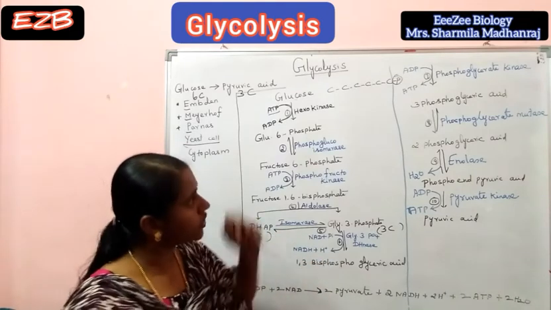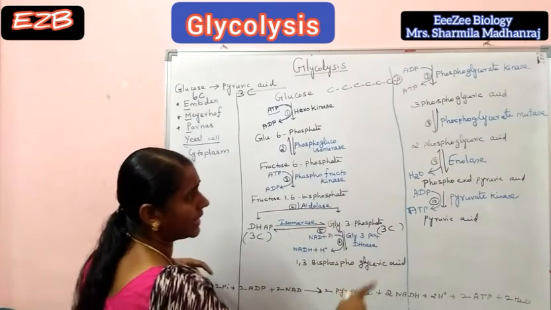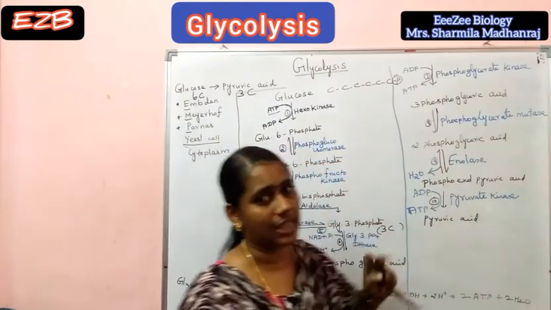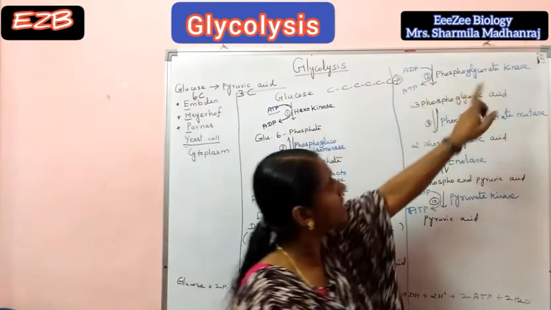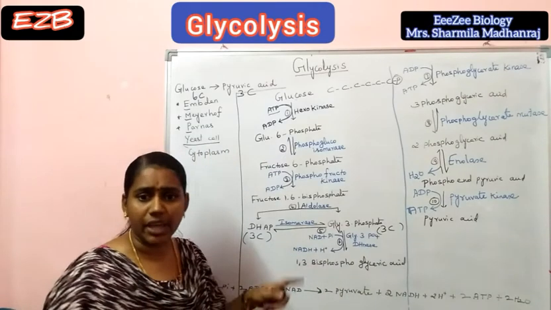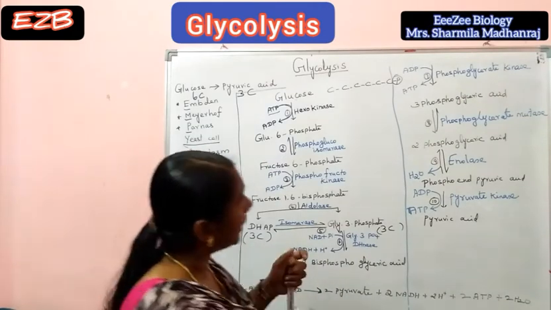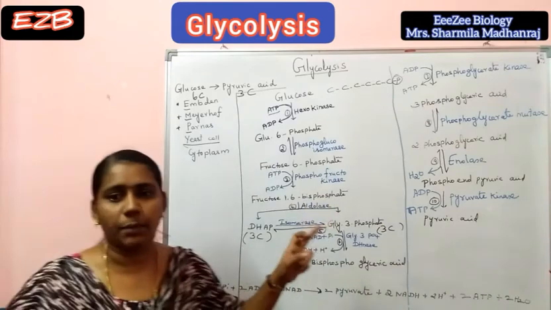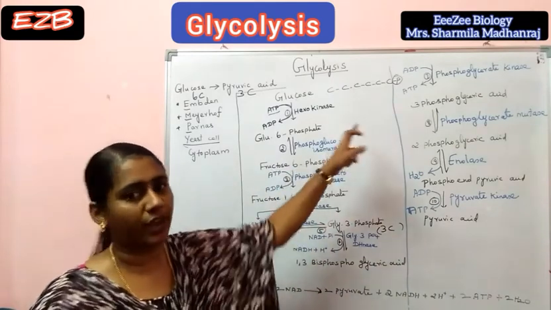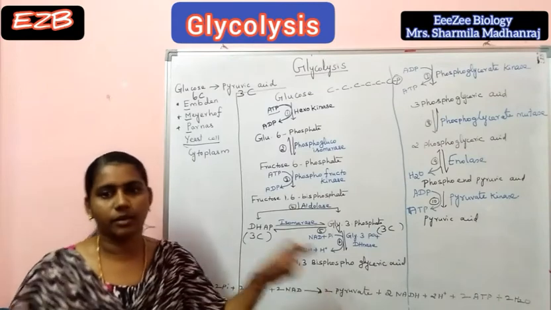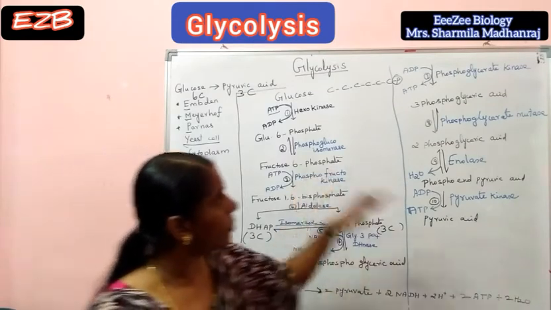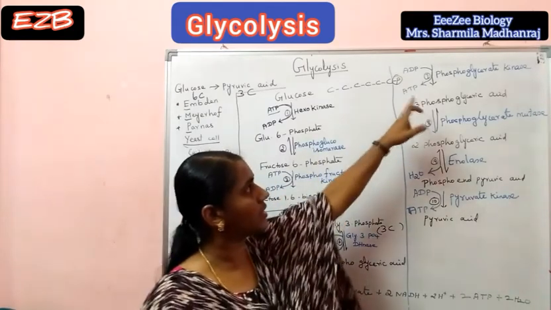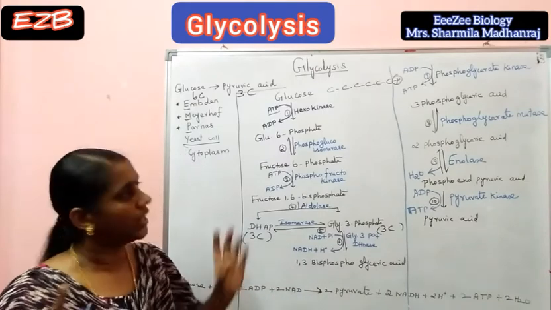Next, seventh step: 1,3-bisphosphoglyceric acid, or 1,3-bisphosphoglycerate, is converted to 3-phosphoglyceric acid by the enzyme phosphoglycerate kinase. Here dephosphorylation takes place, so ADP is converted to ATP. In this seventh step, ATP is formed. This type of ATP synthesis is called direct phosphorylation or substrate level phosphorylation, because the phosphate group is transferred from the substrate. So this step is a substrate level phosphorylation reaction.